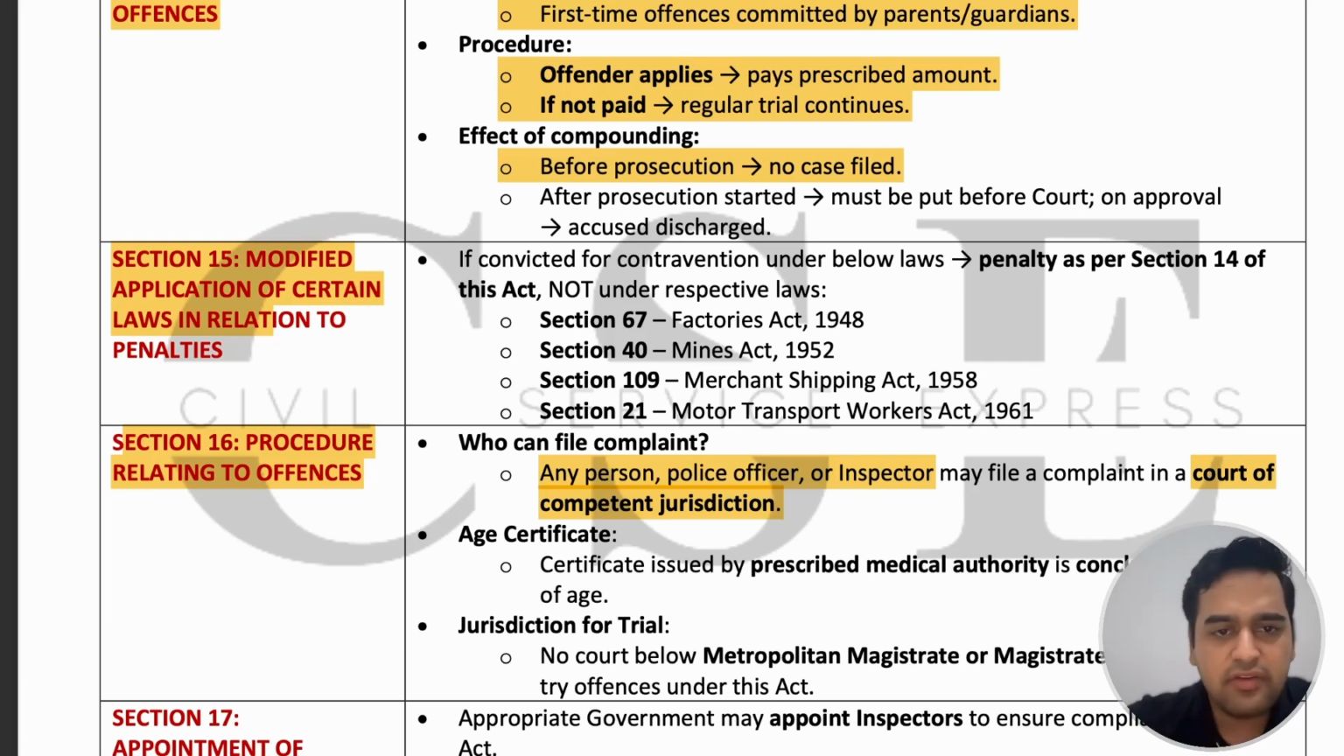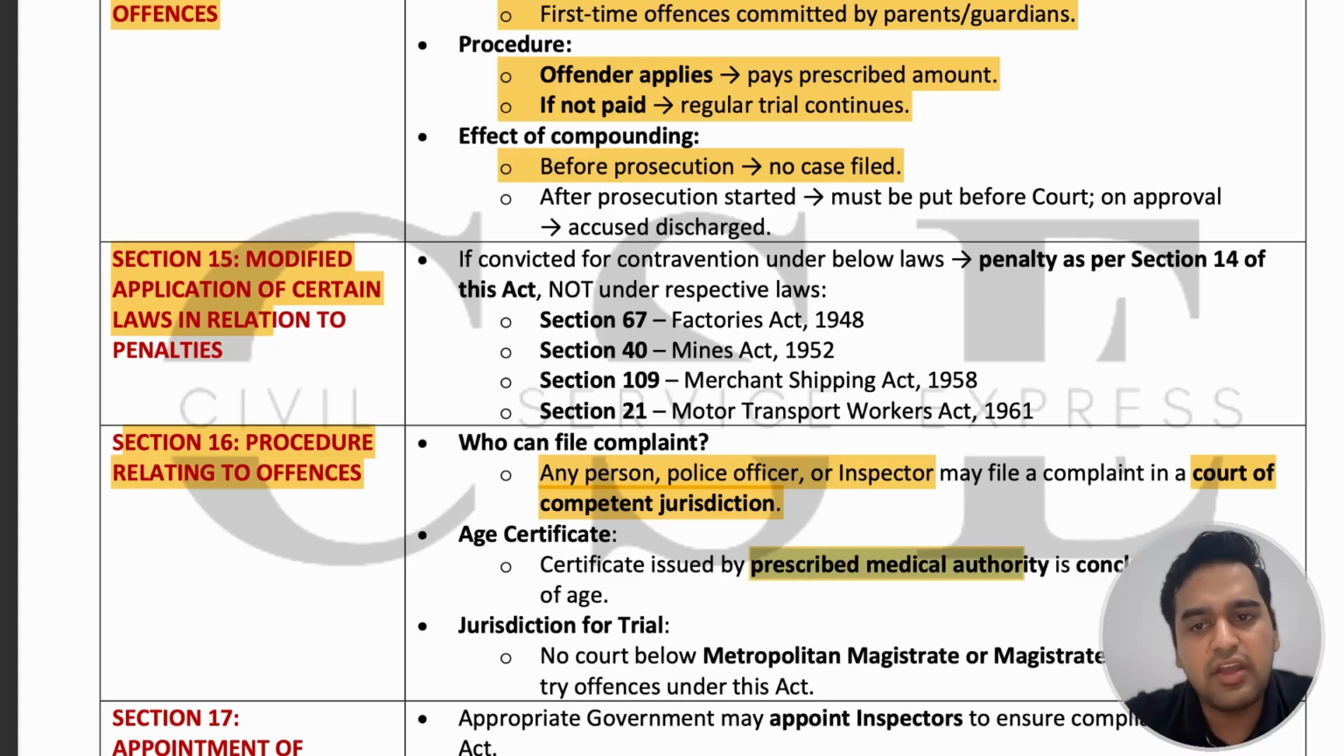And who can certify the age of an individual? The certificate of age should be issued by a prescribed medical authority only, and that certificate alone is conclusive evidence of age. That means any other certificate or document will not be permitted as evidence of age for a child or adolescent. These trials will not be tried before any court lesser than a metropolitan magistrate or magistrate of the first class.